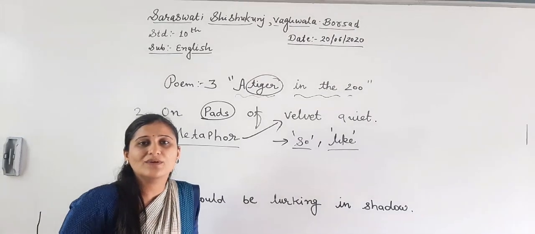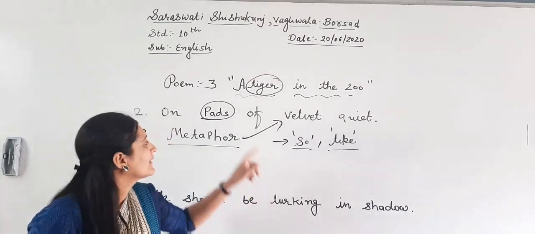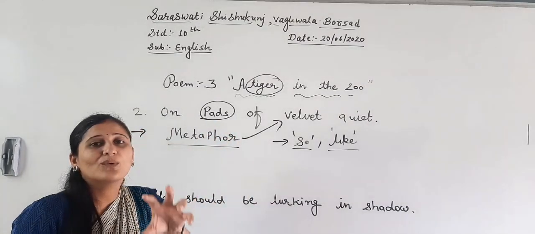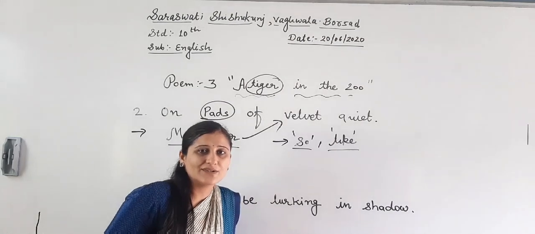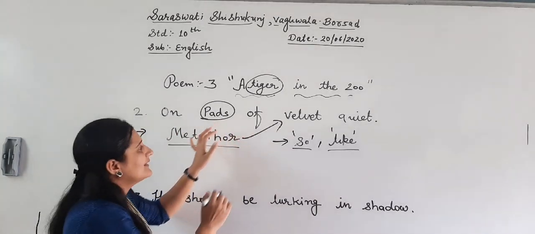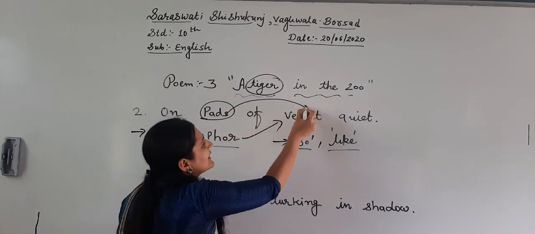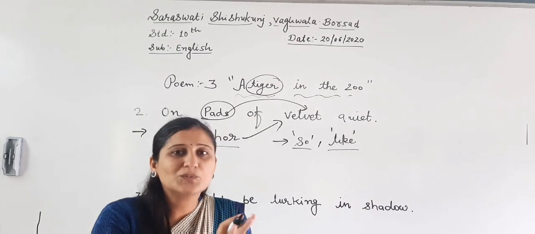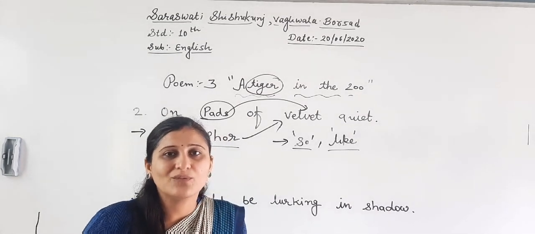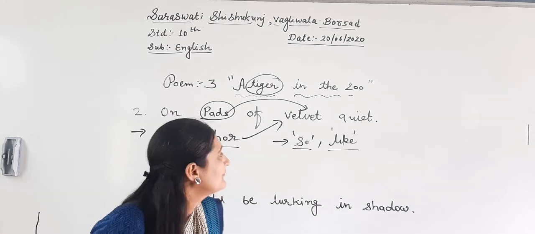So, here, what is the meaning of paws, my dear students? What did I tell you when I explained the poem? Paws means the feet of the tiger. So, indirectly, the paws of the tiger are compared to velvet, a smooth material we have in the form of cloth, right?